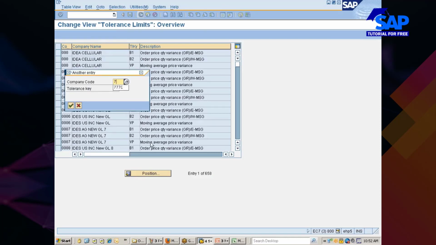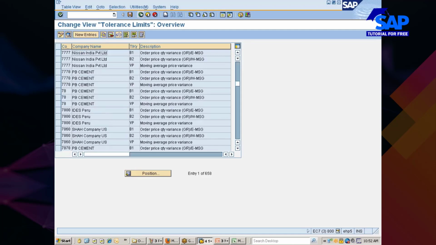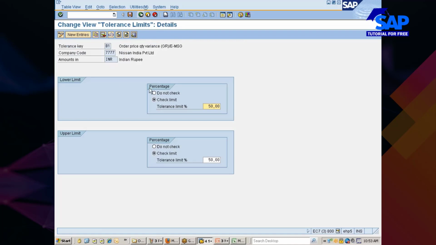The company code is 77. Is this correct? I think so. You see here, for 777, B1, B2 are already there. B1, order price quantity variance, error message. B2, order price quantity variance, warning message. So if you go with it, you see here,